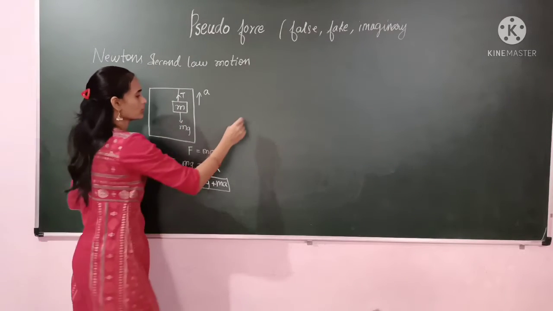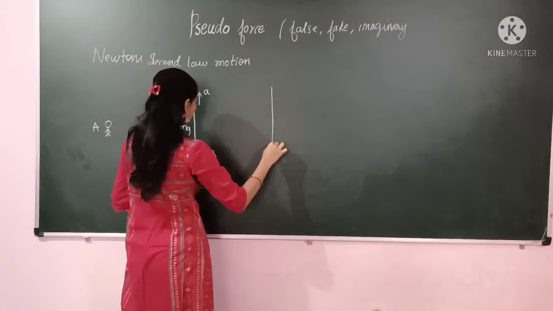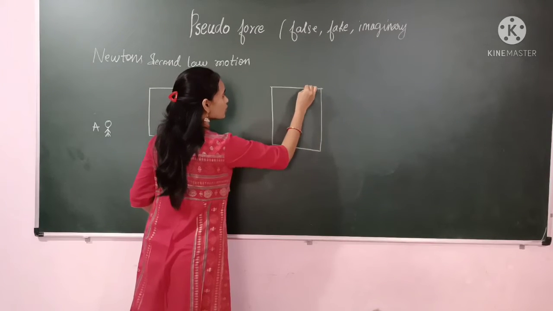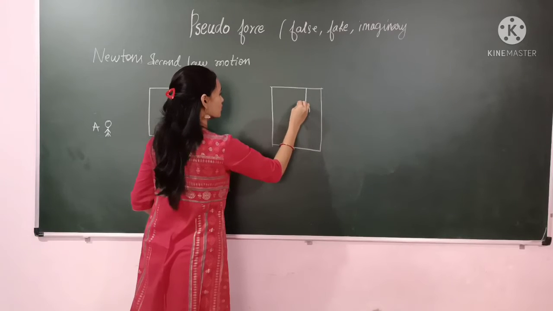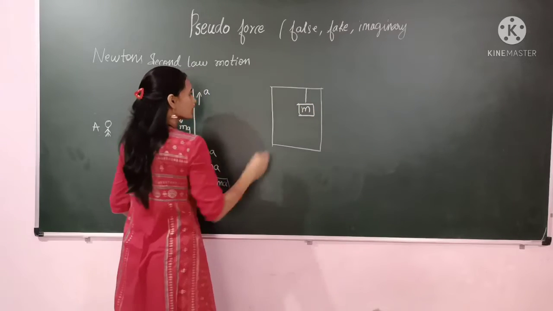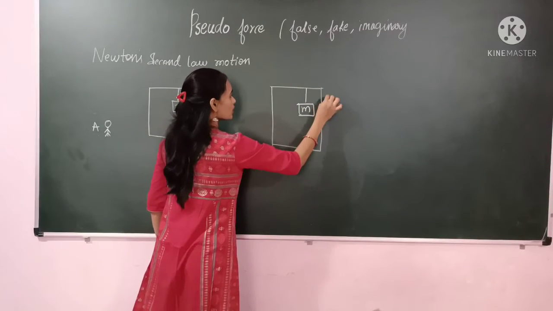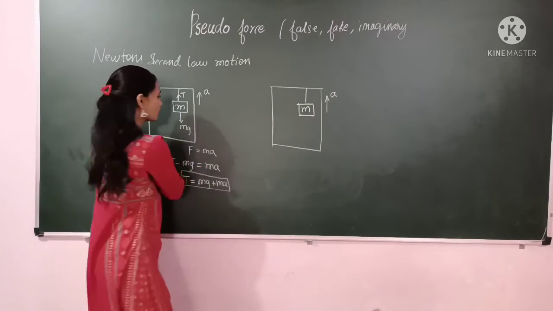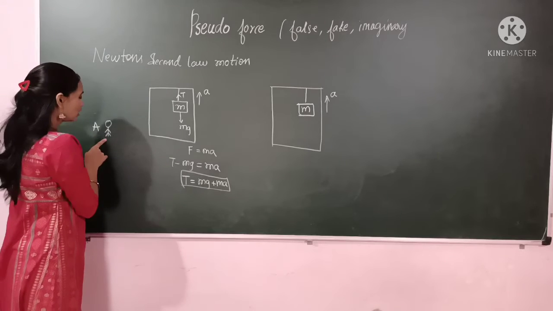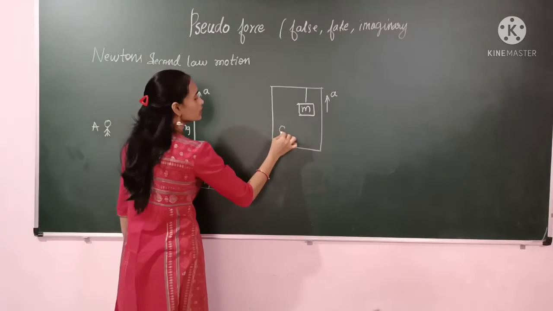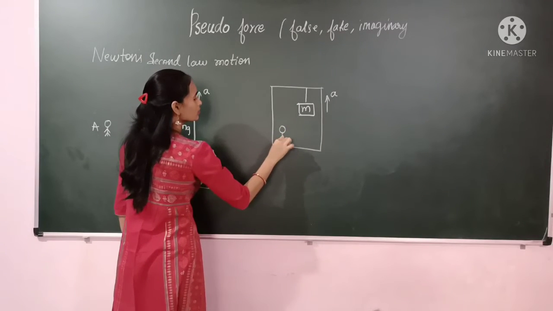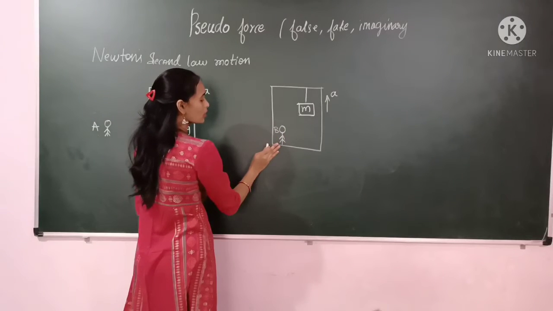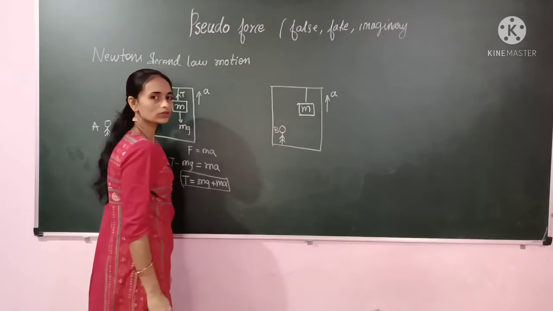If the same situation, I will take the same lift, and in this also I am hanging mass m, and this lift is also moving in the upward direction with an acceleration. But here the observer, instead of standing outside the lift, is standing inside the lift. This is B observer. So now according to this observer, what will be the net force acting on this mass?